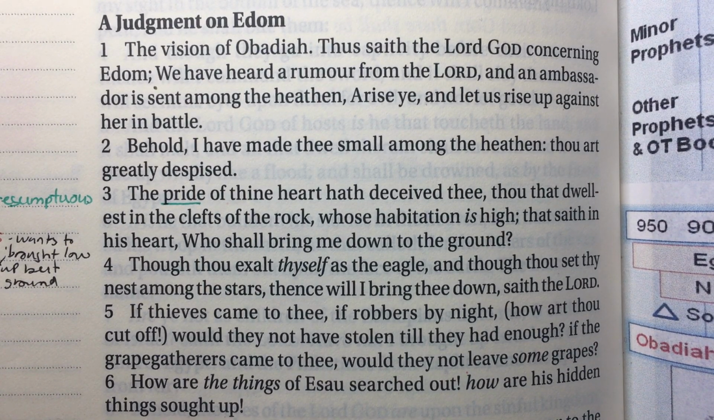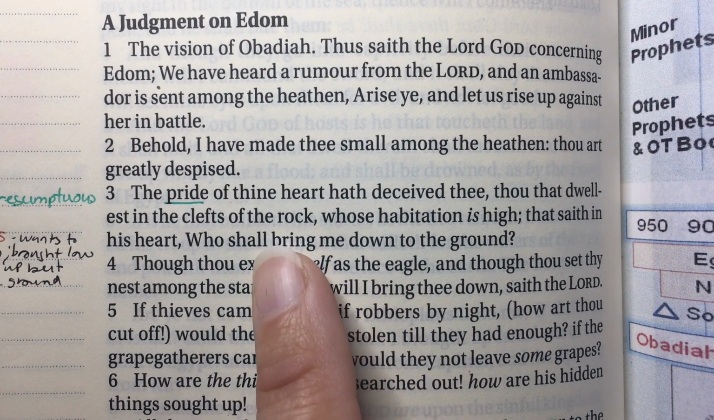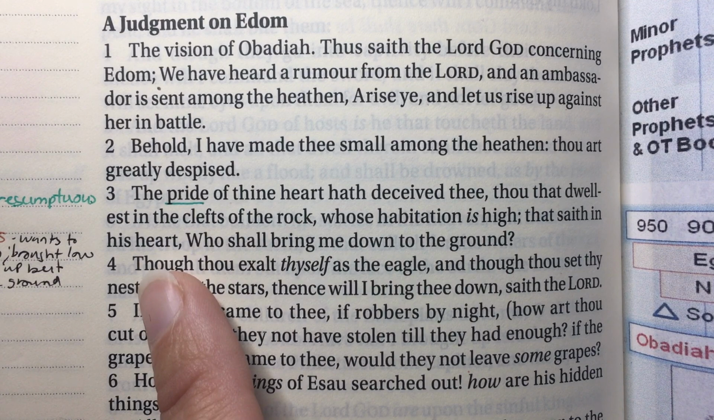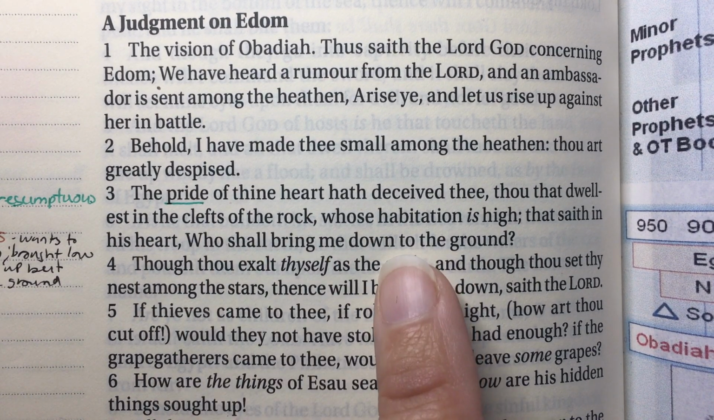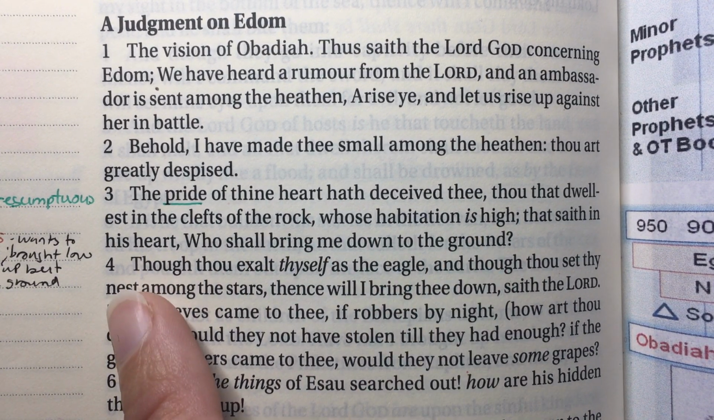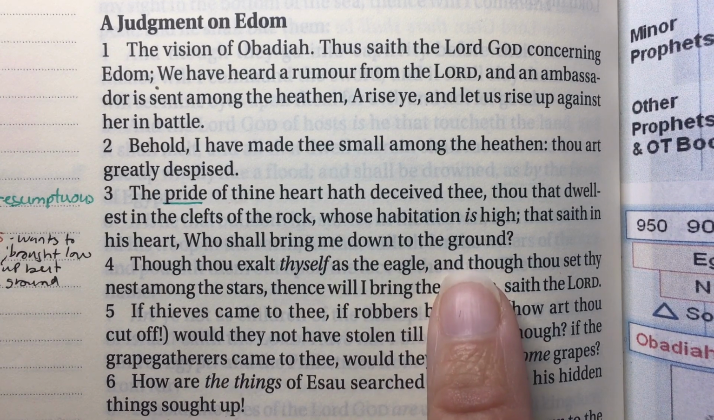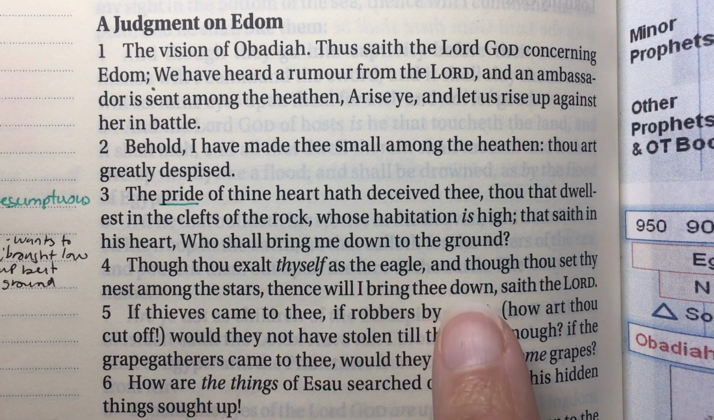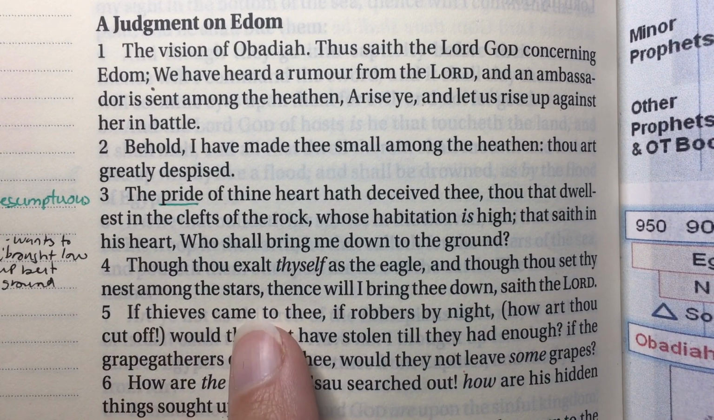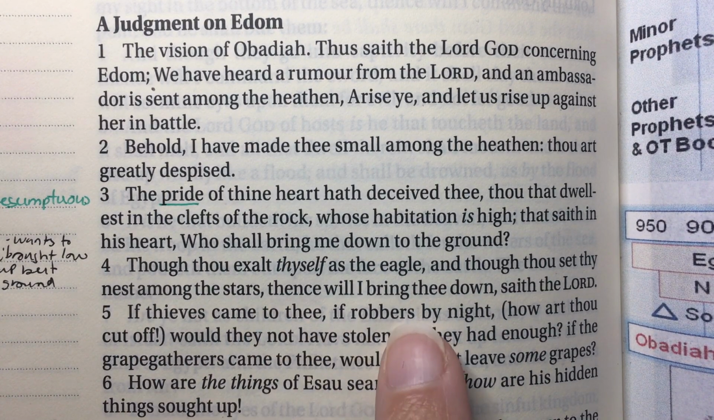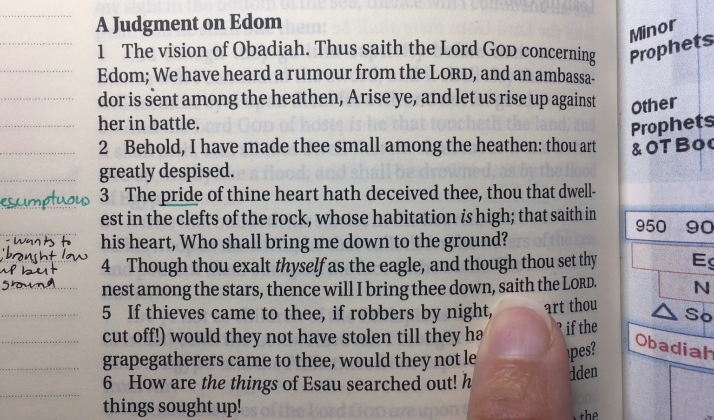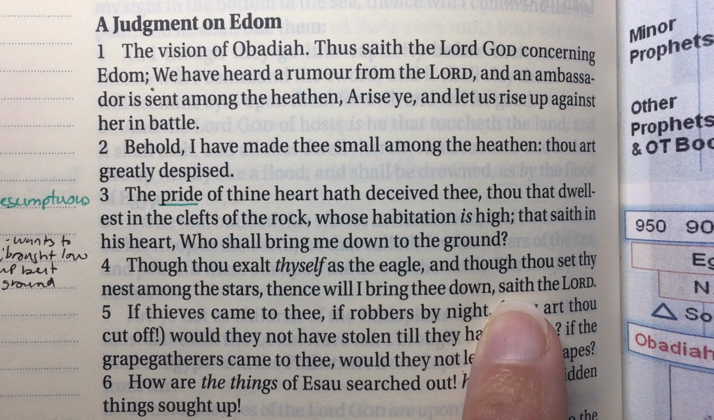So I truly find this amazing. I was editing the video and I got to this part, and it says, the pride of thine heart hath deceived thee, thou that dwellest in the clefts of the rock, whose habitation is high, that saith in his heart, who shall bring me down to the ground? Verse 4, though thou exalt thyself as the eagle, and though thou set thy nest among the stars, thence will I bring thee down, saith the Lord. Now every time I read this, I'm reminded of Satan. And again, I just find it so powerful how God has one message.